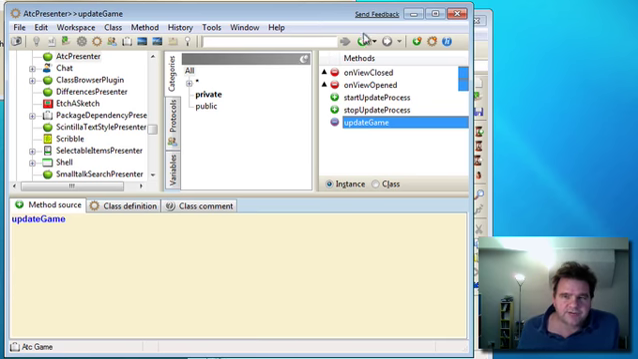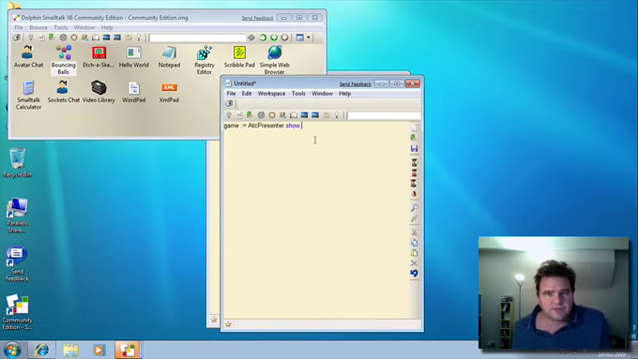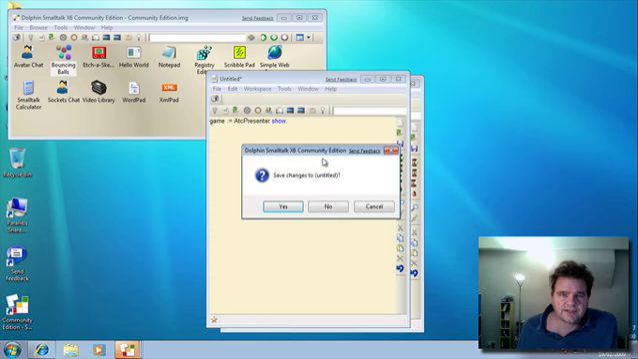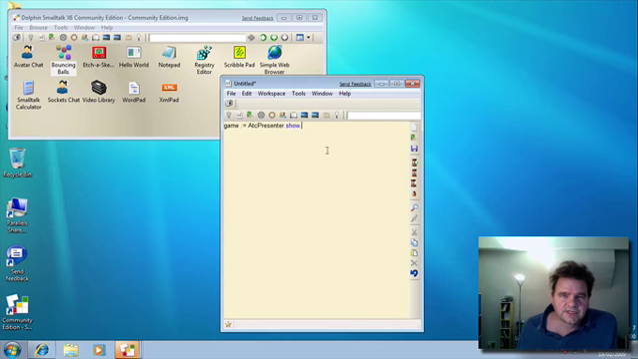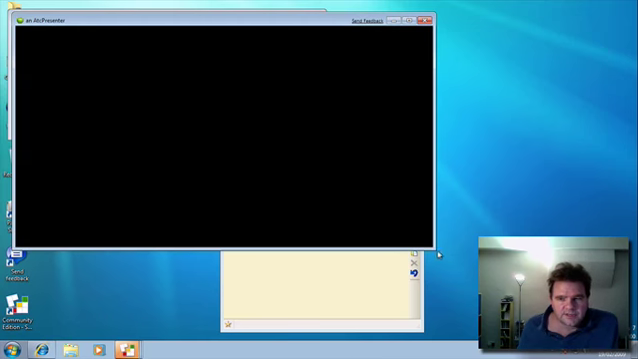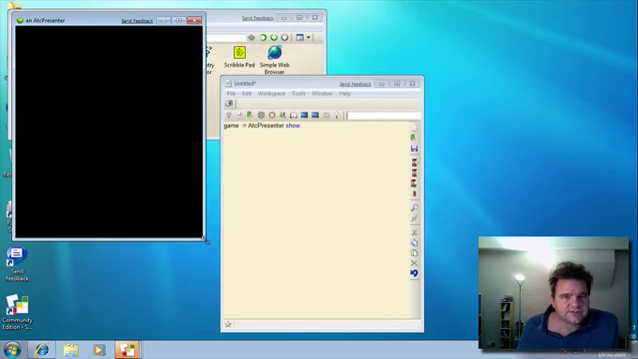Okay, so now if we go back to our workspace window, let's just clear that old workspace that I have from a previous session. Let's instantiate this ATC presenter again. Okay, and let's resize that.